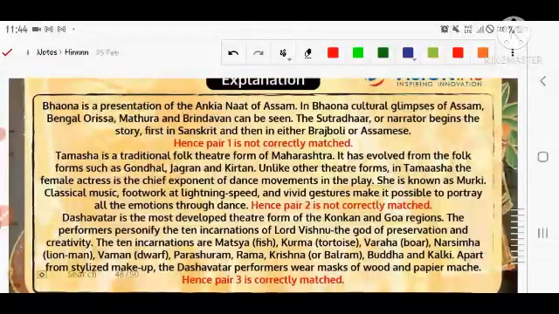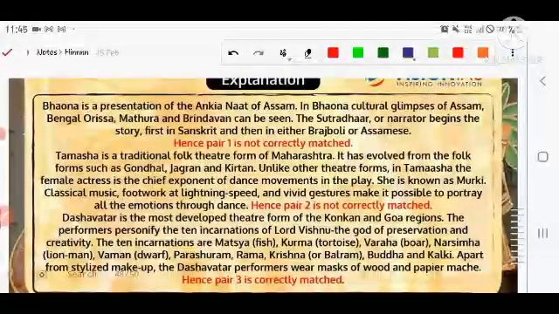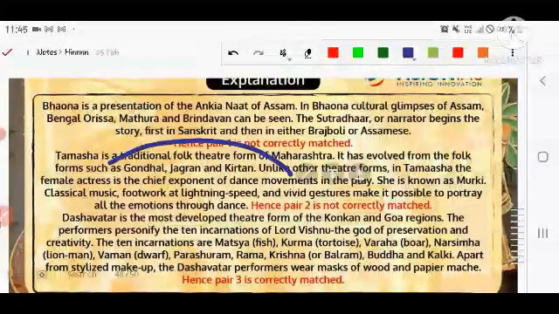Tamasha is the traditional folk theatre of Maharashtra. It has evolved from folk forms such as the Gondhal, Jagran, and Kirtan. Unlike other theatre forms, in Tamasha the female actor is the chief exponent of dance movement in the play. So do remember this fact. She is known as a Murki. Classical music, footwork at lightning speed and vivid gestures make it possible to portray all the emotions through dance. So second is not correct.